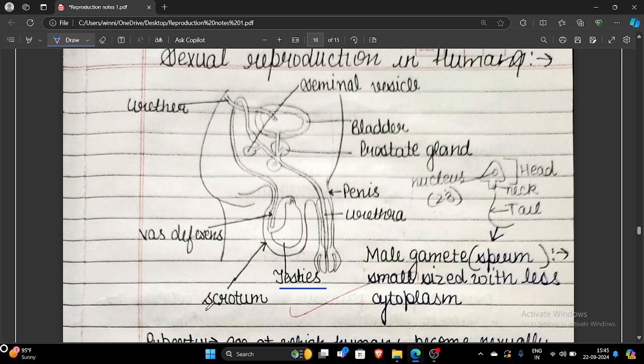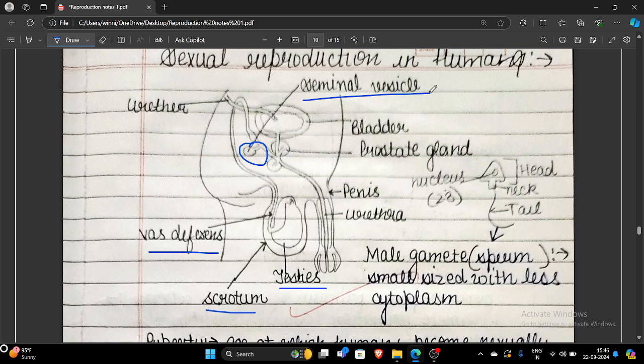After that, we have the scrotum. The scrotum is a bag-like structure which stores the testes, and it acts as a thermoregulator which provides a lower temperature for sperm formation. That lower temperature is lower than your normal body temperature. Once the sperms are formed, they are carried up by the vas deferens. The vas deferens can also be called the sperm duct. They carry the sperms and store them temporarily inside the seminal vesicles.